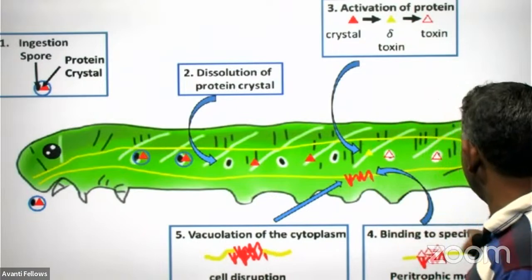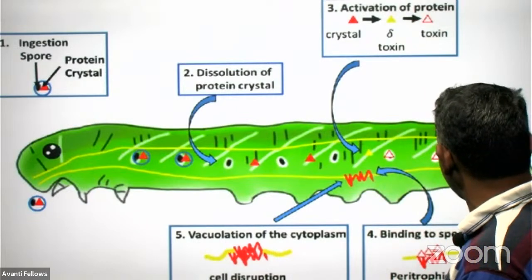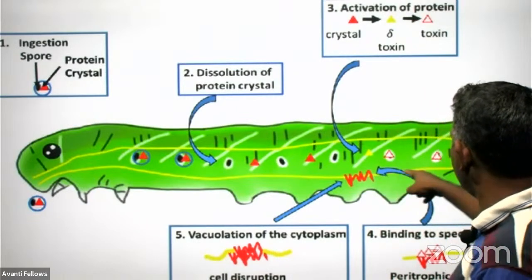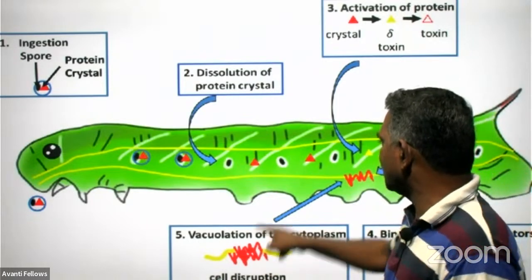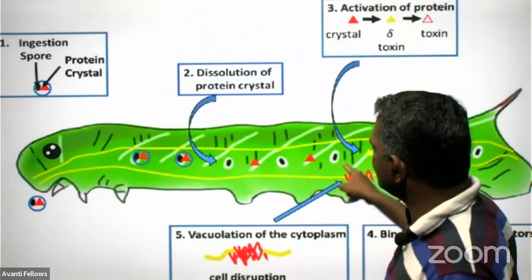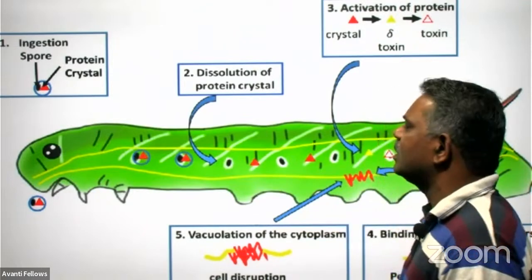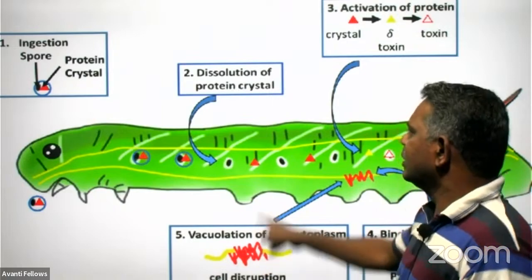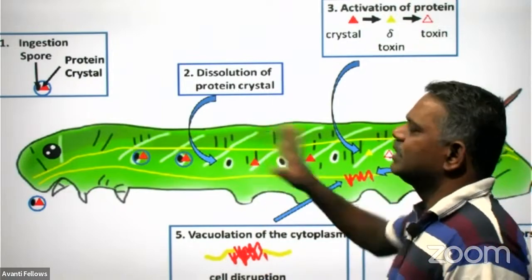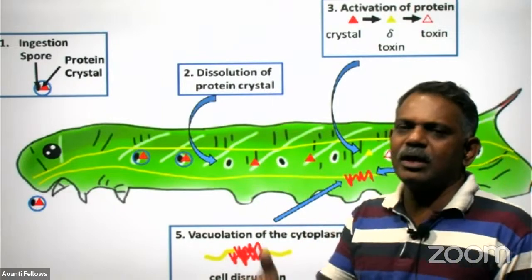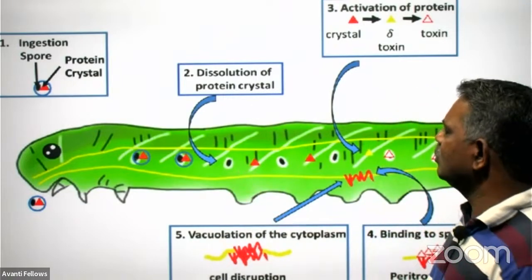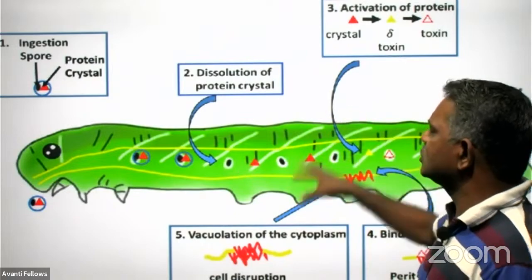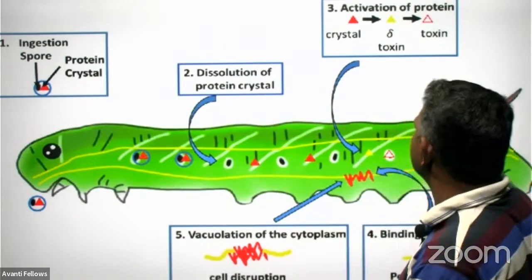This toxic material binds to the receptors on the intestinal membrane and destroys the cytoplasm of the cells which line the internal lining of the midgut. Finally the insect dies because it is not able to digest or absorb, and the poisonous material destroys the internal lining of its midgut.